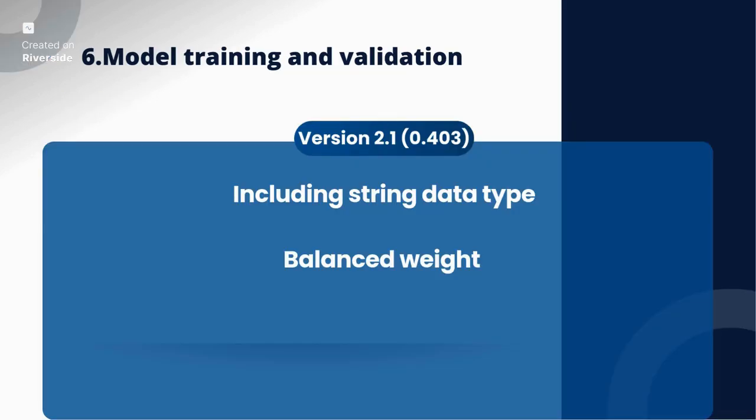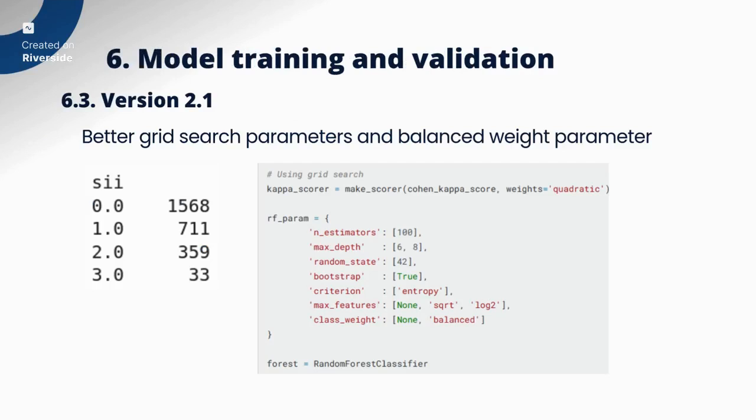So in version 2.1, we tried to make use of string data, and we also introduced balanced weight. As mentioned, our model favors the labels with more data points. So what we do is that we introduced balanced weight. By doing so, when the model mistakenly classifies the labels with fewer data points, it gets punished harder than mistakenly classifying the labels with more data points.